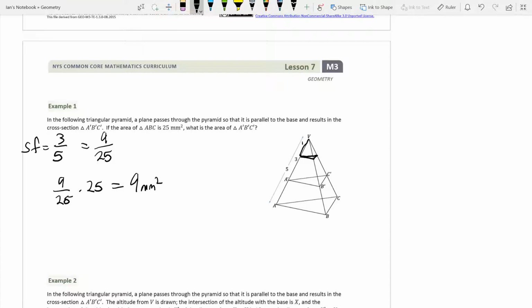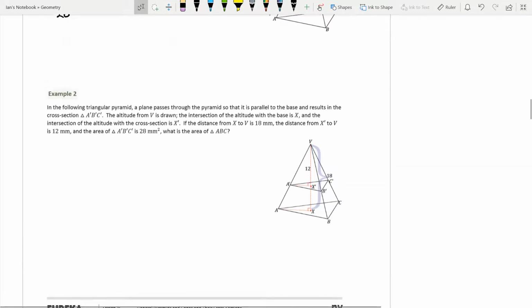I'm going to do another one right down here with exercise 2. So this one's a little bit different here, guys. What this is saying is that the distance from this triangle, A', B', C' to V is 12, and the distance from ABC to V is 18. So what's our scale factor? Well, let's first figure out where we're trying to go. We're trying to go from A', B', C' to ABC. So we're going to divide by 12 to get to 1 unit away, and then multiply by 18. So it's 18/12, which is 3/2.